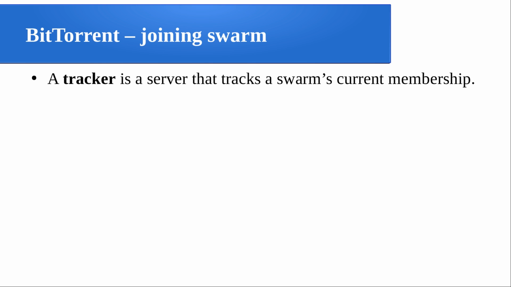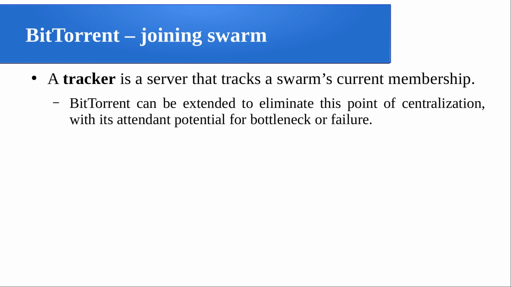Now, how to join a SWARM? A tracker is a server that tracks a SWARM's current membership. So whenever a node is joining, it has to give its IP address and other information to the tracker, and when a piece is downloaded, that information is also given to the tracker, so that later when someone else contacts it, it will inform them this piece is available here. So that kind of a concept. And as we are discussing here, it's a centralized concept. It's a particular server which is tracking the given SWARM network. But you know, the usual bottleneck issues are there.